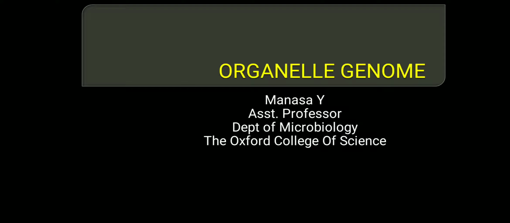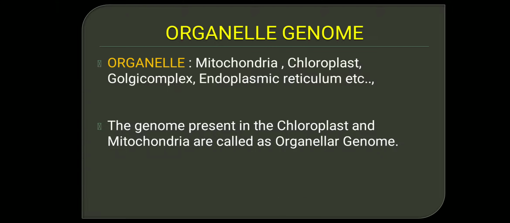Everyone, in today's video, let us learn about organelle genome. So, moving on to the meaning of organelle genome. An organelle is a membrane bound organ that is present in the cytoplasm of a cell. So, membrane bound structures are present inside the cytoplasm of a cell that we call mitochondria or chloroplast, Golgi complex, or endoplasmic reticulum. So, all of this is called organelle.